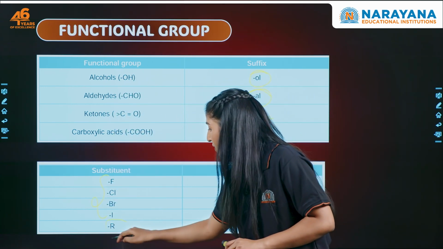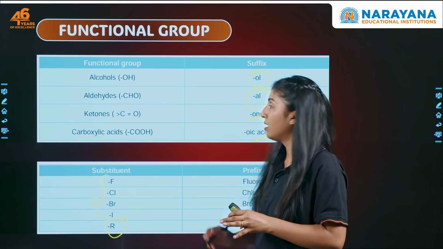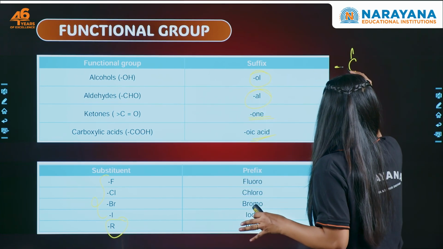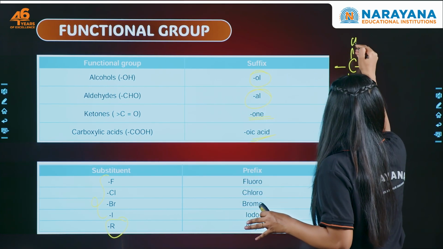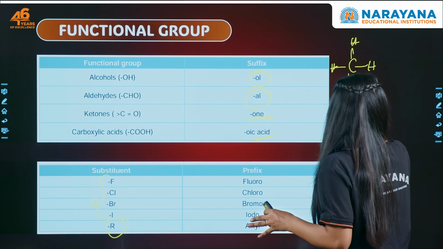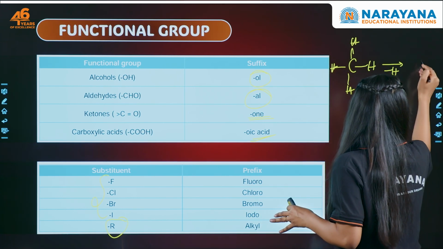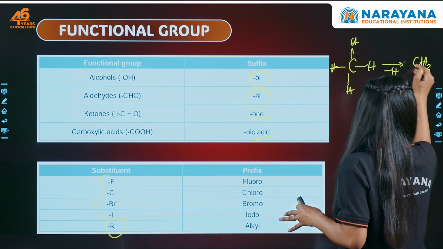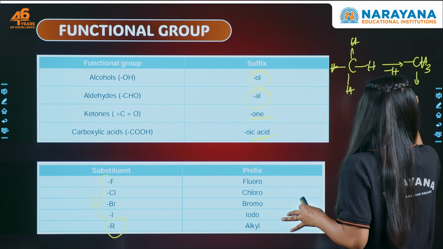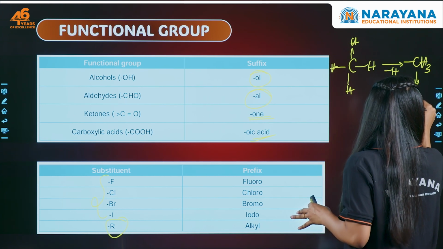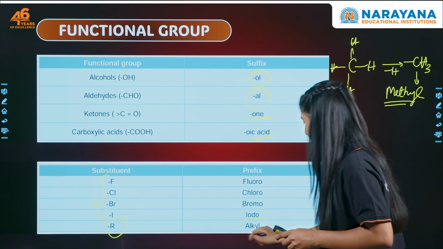And then R is nothing but methyl. If we have this carbon, this is CH4, methane. Methane minus 1 hydrogen gives CH3, that is your methyl. This is your alkyl group.